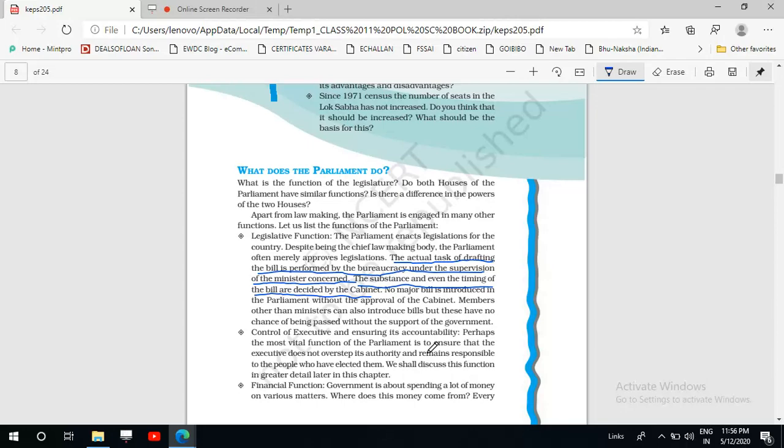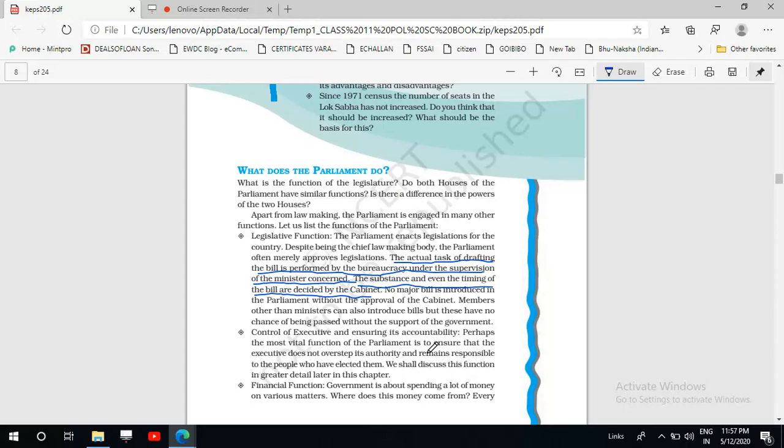If the Lok Sabha passes this proposal that the majority of the Lok Sabha has no confidence in the government, then in that case the government has to resign. So this is the most important tool to control the government, and this tool is in the hands of Lok Sabha. Rajya Sabha is not having this power. Vote of no confidence can be moved only in the Lok Sabha.